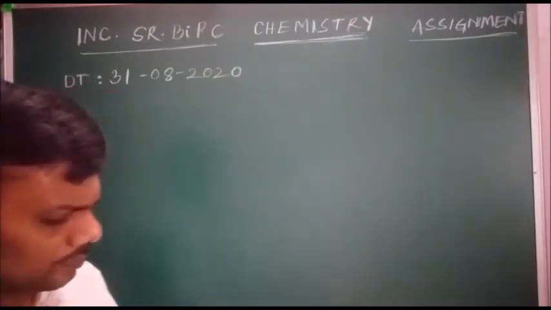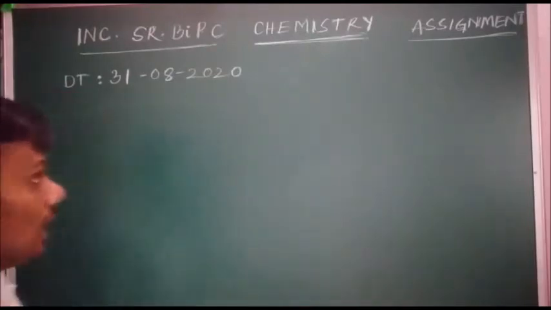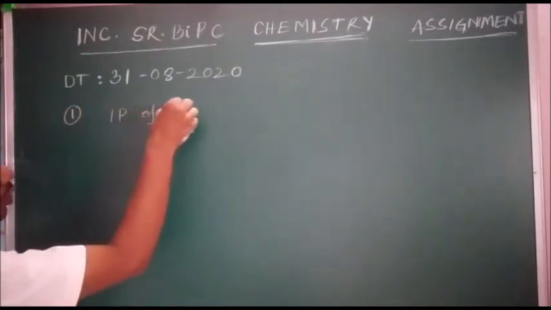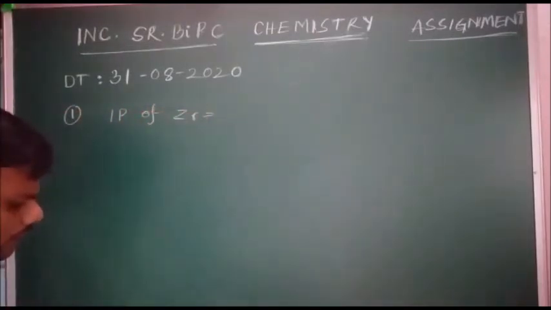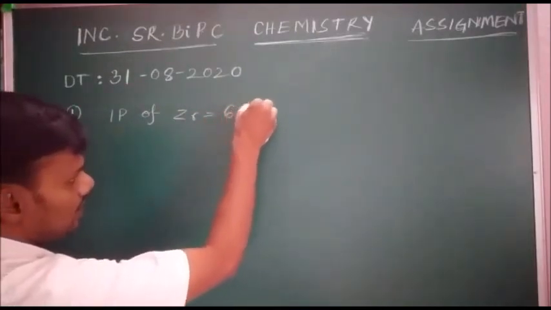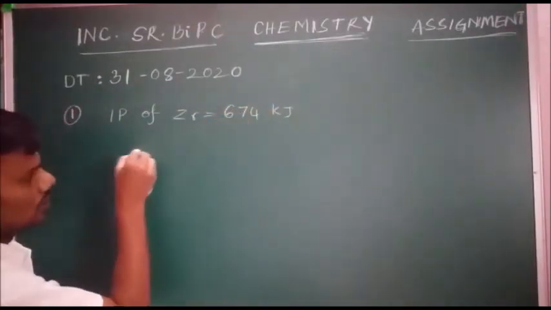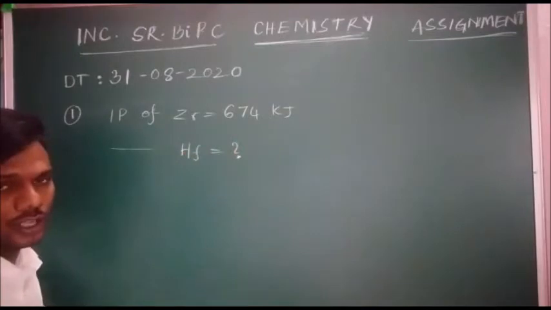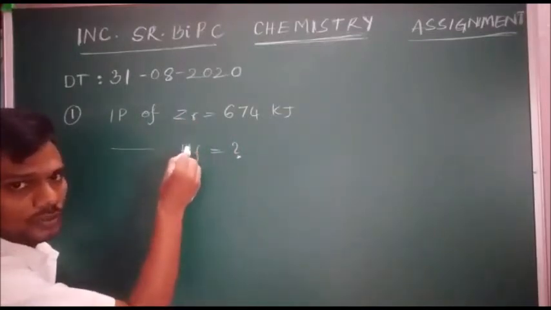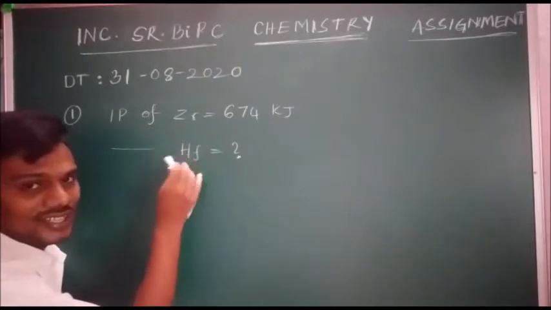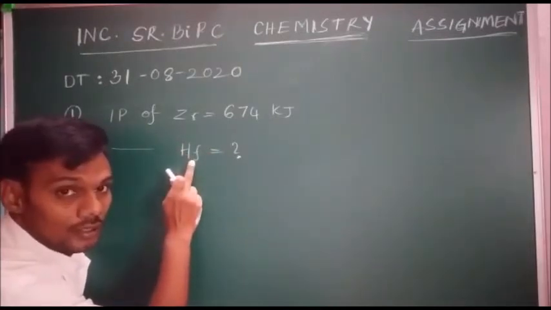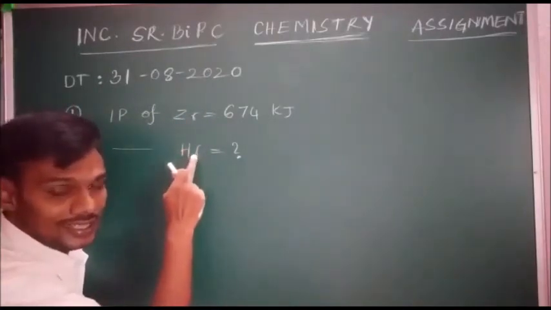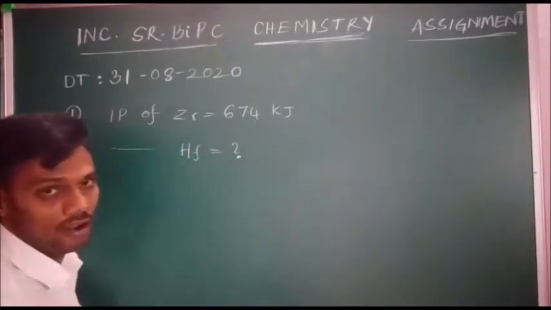See, question number 1. The IP of zirconium is equal to 674 kilojoules. They are asking the IP of hafnium. From zirconium to hafnium, the size decreases due to lanthanide contraction.